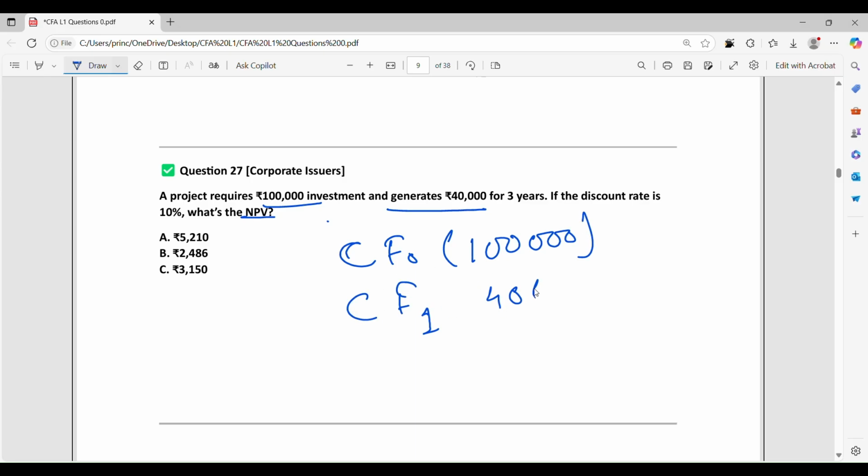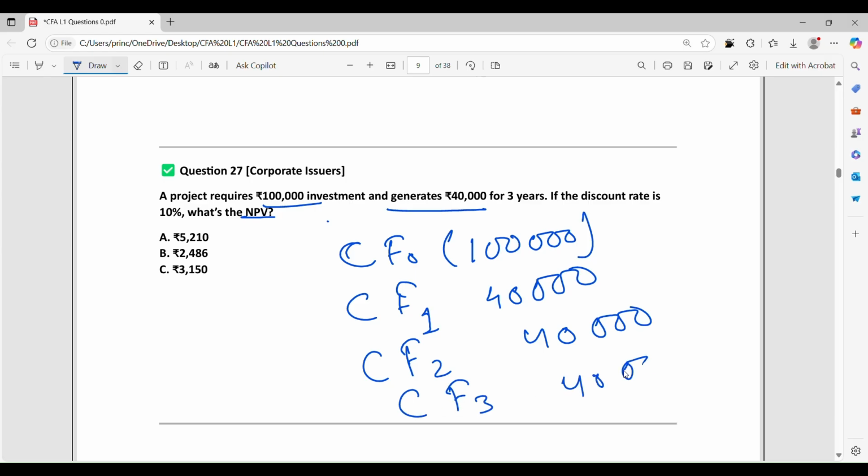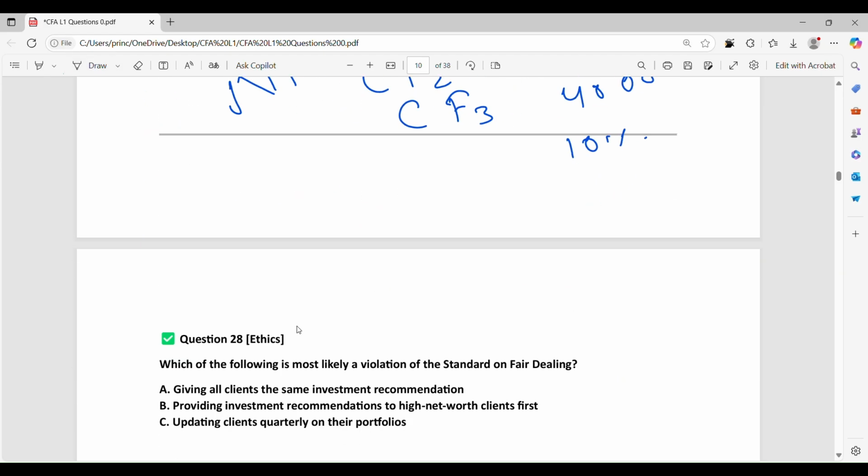First year you will have a payoff of 40,000, second year 40,000, third year 40,000, and the interest rate is 10%. Compute NPV. NPV comes to around 2,486.